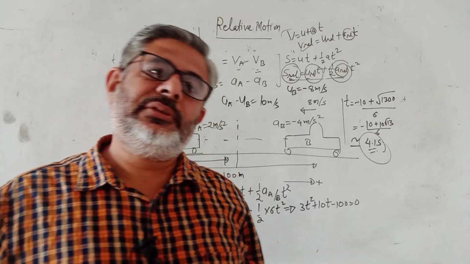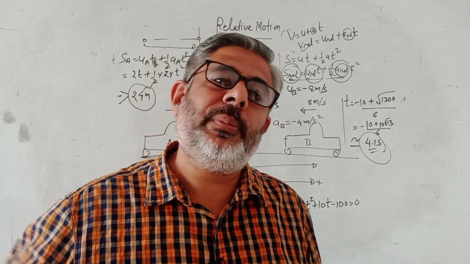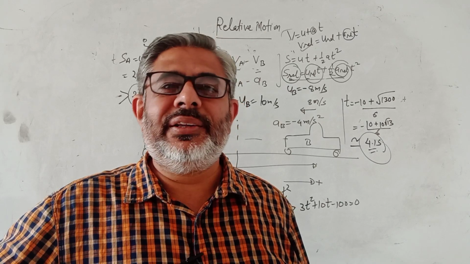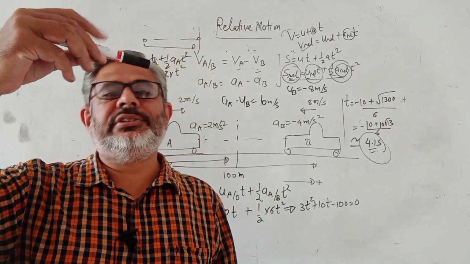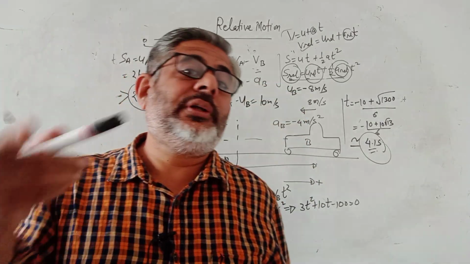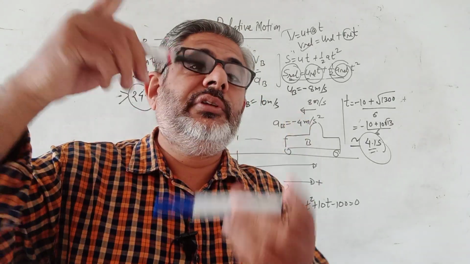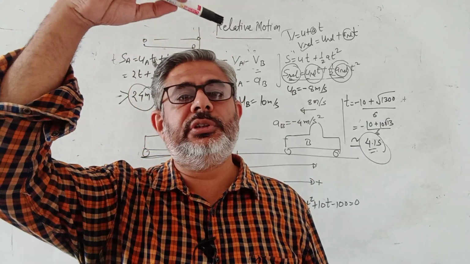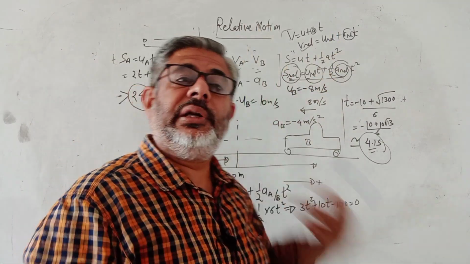This happens in the case of gravity all the time. If you throw one object and drop another object, then their relative acceleration is 0, so relative velocity is constant. Suppose I drop it here with 0 speed, dropping means 0 speed, and this I throw with 10. So what is their relative velocity? With respect to this, what is its velocity? 10 minus 0, because this is 0, this is 10. And this 10 minus 0 will remain constant.